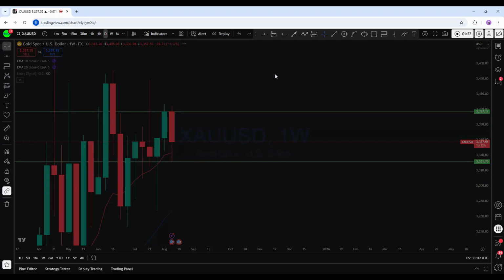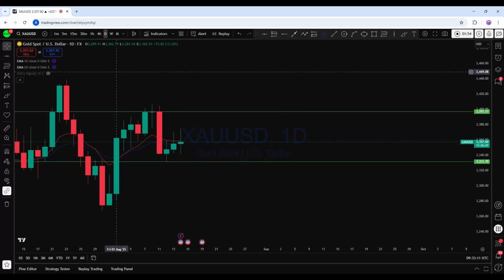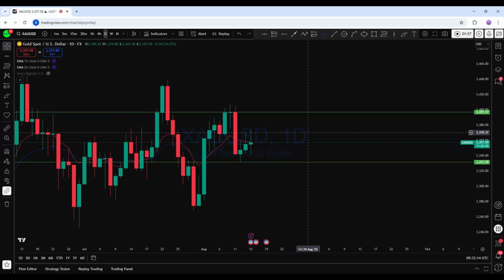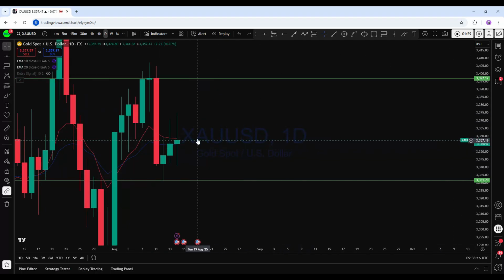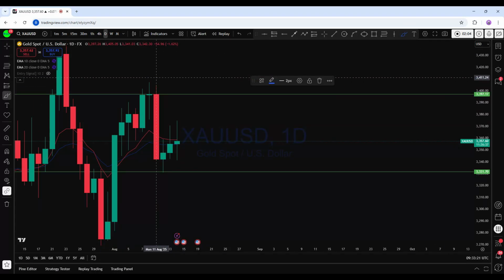If we look at the daily chart on gold, we can see back to back 3 daily doji formation after 2 days of long wick candle formation. One stronger drop back below here, followed by back to back 3 daily doji formation in that market. Now today's price crossed this previous daily low, bounced back to the upside, and with this bounce we can see a long wick doji formation on the daily.